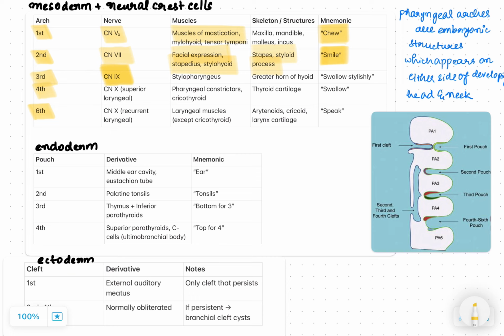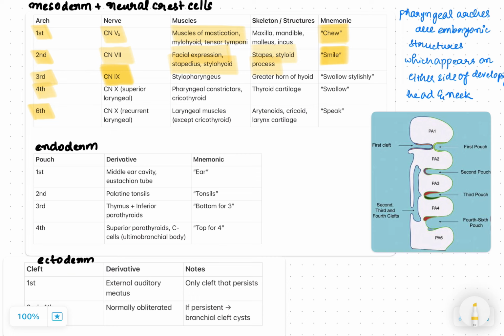So we have to know that pharyngeal arches are embryonic structures which appear on either side of the head and neck during development, generally starting from week 4. These are the building blocks for the muscles of the head and neck and also the structures within the head and neck.